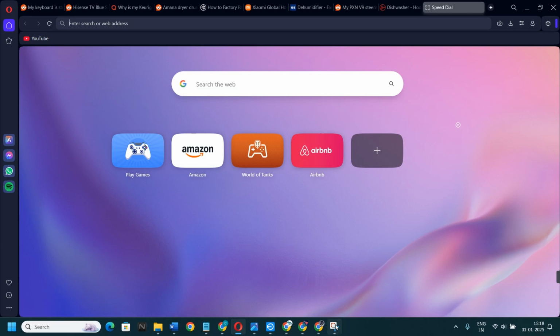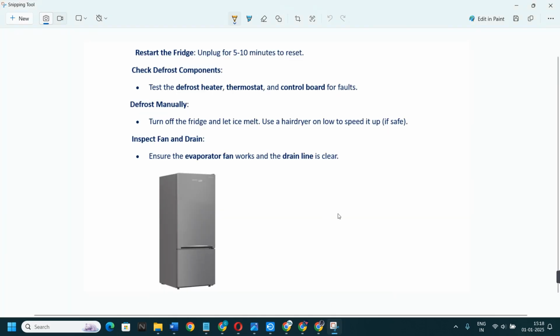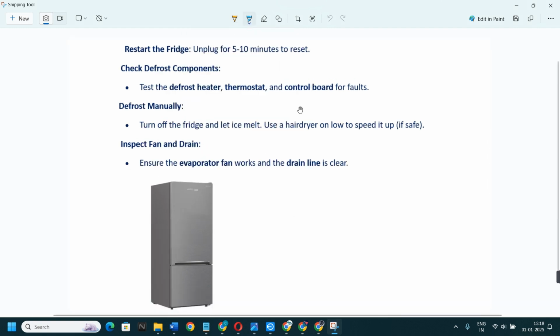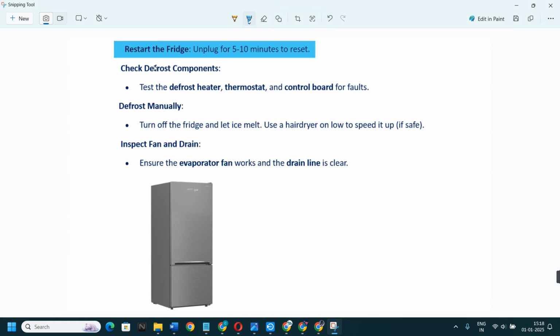In this video, I am going to show you how to fix Beko Refrigerator error E4. If you want to fix the error, then these are the possible fixes related to your problem. First, restart the fridge. Unplug for 5 to 10 minutes to reset. The second option is to check defrost components. Test the defrost heater, thermostat, and the control board for faults.